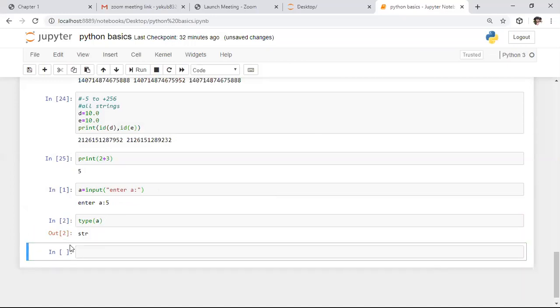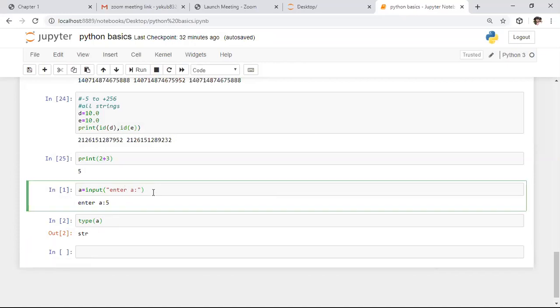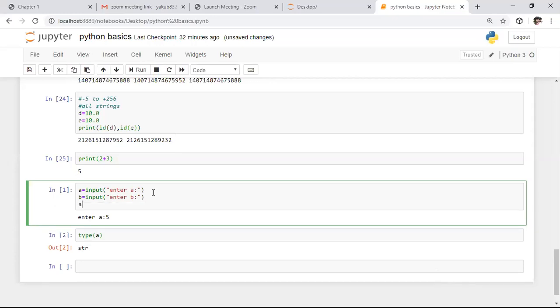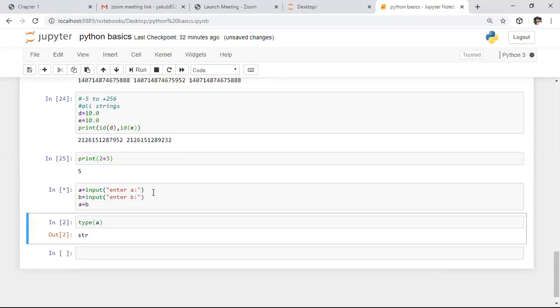Whenever you say type of A, it returns the data type corresponding to it. Whenever you use the input function in Python 3.x, it will return data in the form of a string. Here I want to take two user defined values and add them, so I am taking one more user defined value. I'm saying enter B, running this portion, and I want to add these two things.